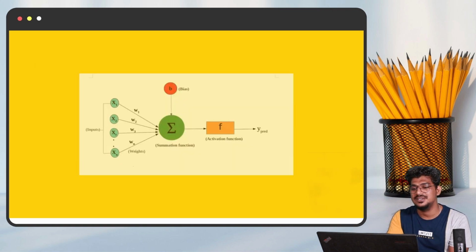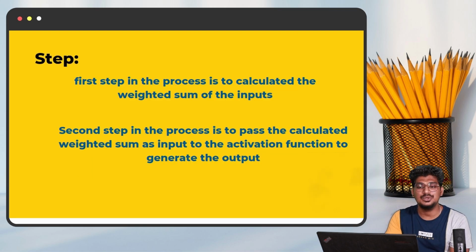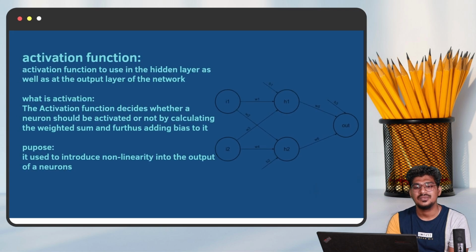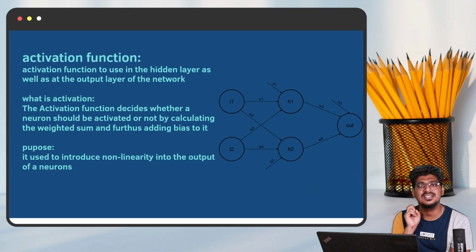That's why I mentioned here. You can see here, once you have calculated the input weighted sum, then it will be passed through the activation function. The activation function will generate the output based on the value, based on the features. Okay, right. So there are two different processes. So what is the activation function here? The activation function is used in the hidden layer as well as the output layer. So that is nothing but the mathematical calculation process.